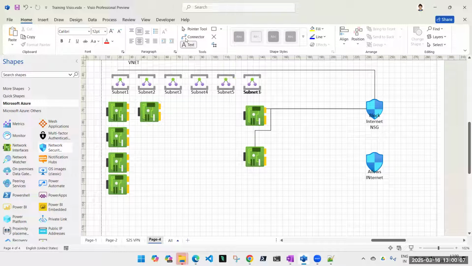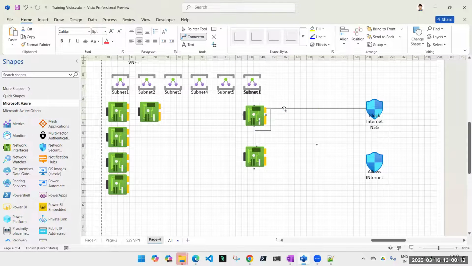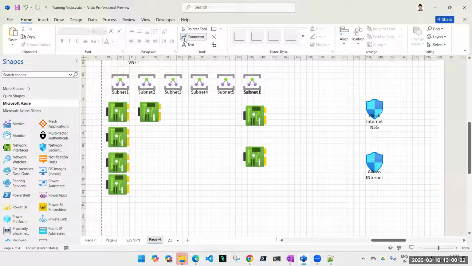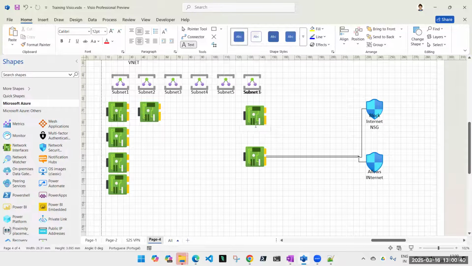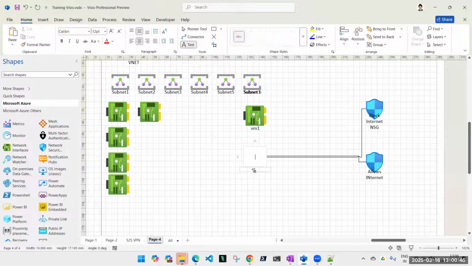So let's make it less confusing. There is one which blocks internet. There's one which allows internet. Now, if I assign this to this VM, and assign the other to this VM, first thing, what do you think? Is it possible or not? This is VM1, I'm calling it. This is VM2. Very first question: is it possible to do this or not?